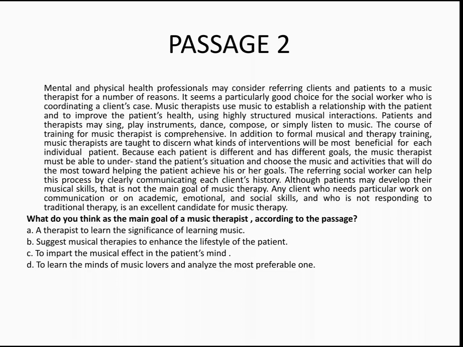Option C tells you to impart the musical effect in the patient's mind. It doesn't tell you what the effect of it is. By imparting the musical effect in a patient's mind, what is going to happen? That answer is not mentioned in the passage, which tells you that is not your answer. So obviously the answer for this question is suggest musical therapies to enhance the lifestyle of the patient. Hope you got it. So this is how you need to solve a reading comprehension.